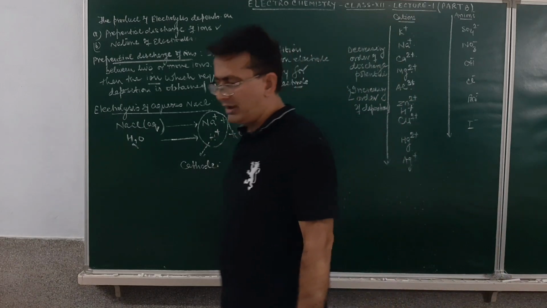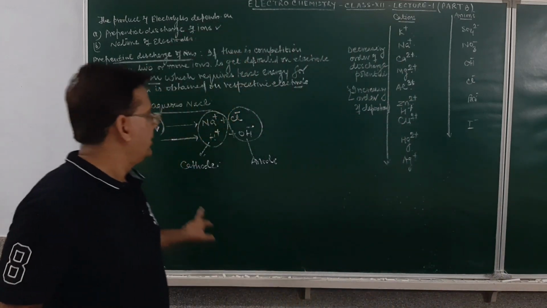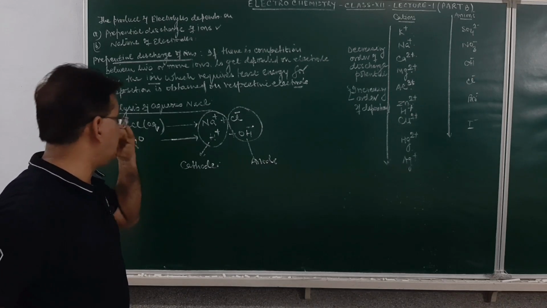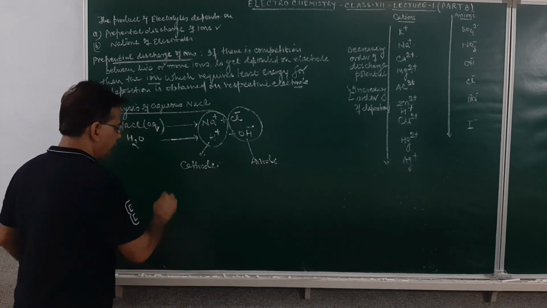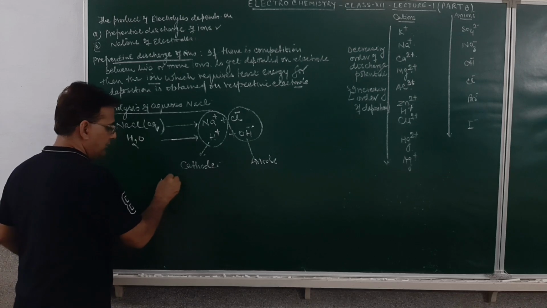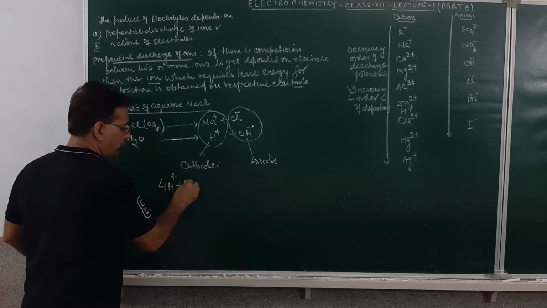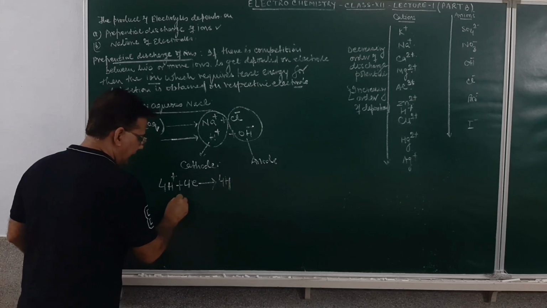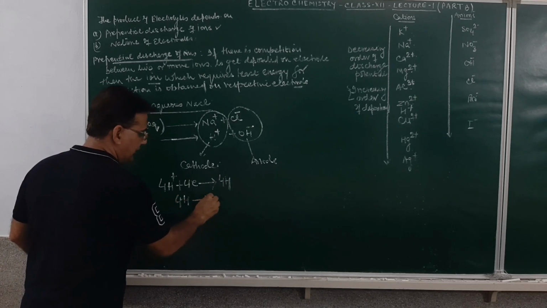So between sodium ion and the hydrogen ion, there develops a competition. But since the hydrogen ion requires less energy for deposition, what will happen? This hydrogen ion will gain an electron and change into hydrogen atom. This hydrogen will then change into hydrogen gas.